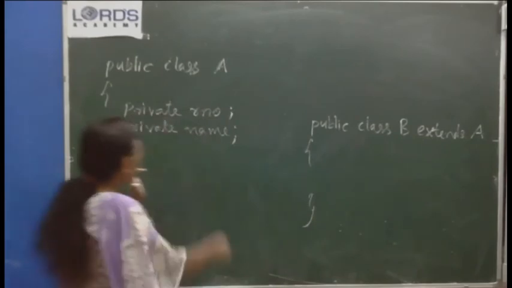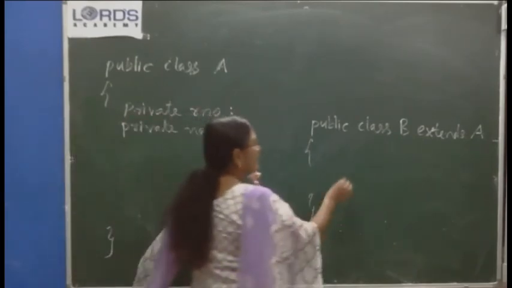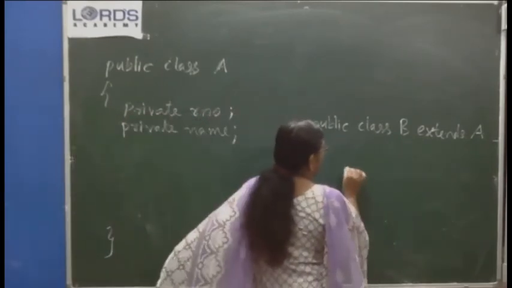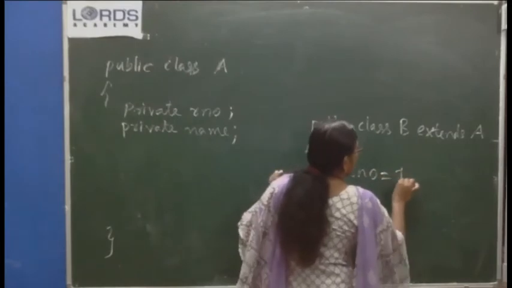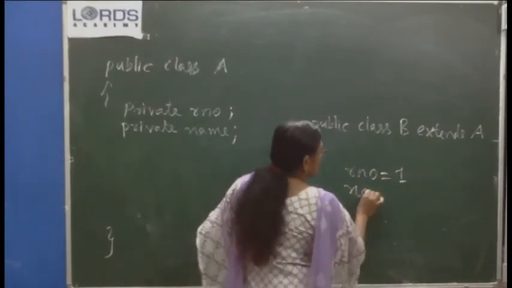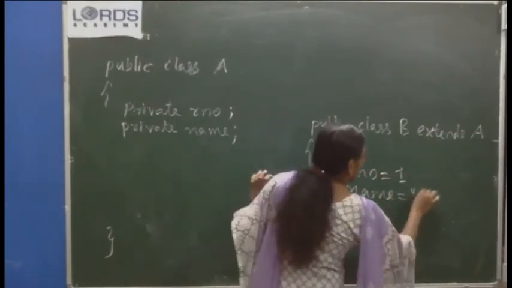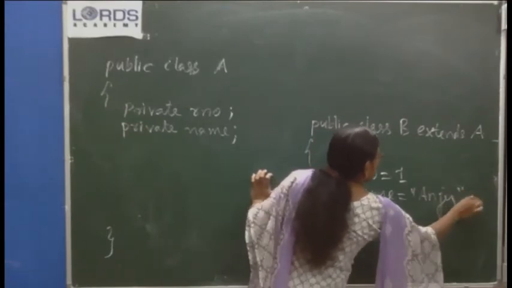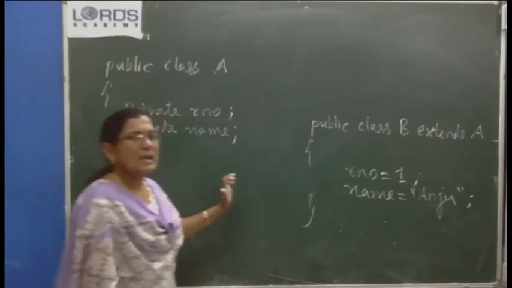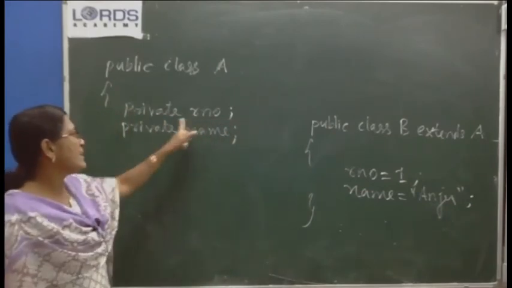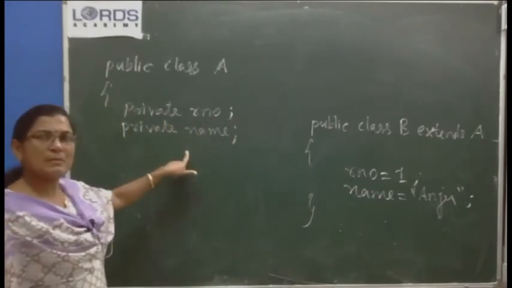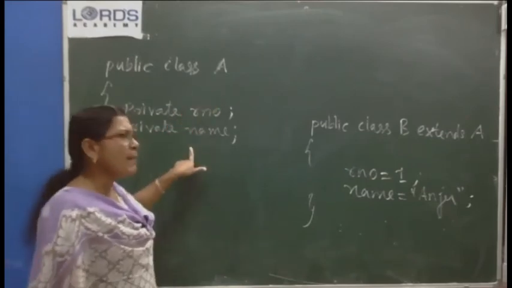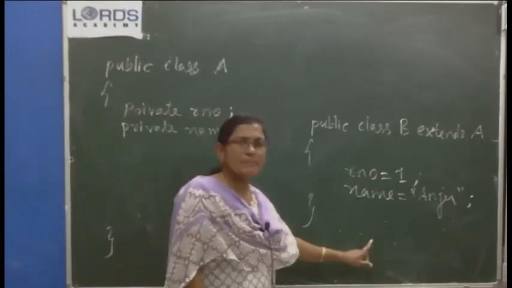No. These private variables I cannot refer to, say roll number equal to 1, name equal to... I cannot refer to the private variables of the superclass or parent class directly in the subclass.